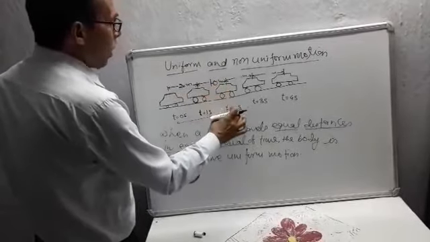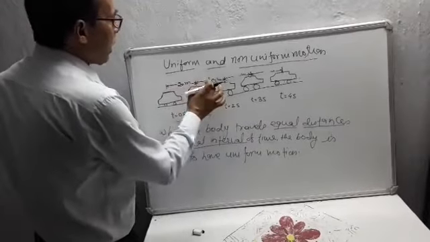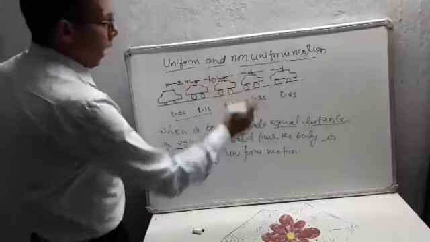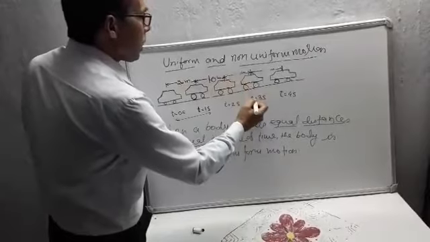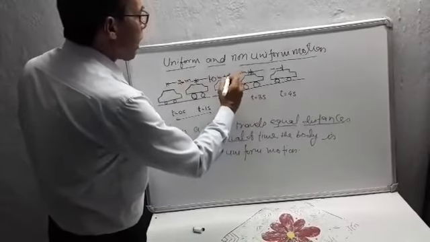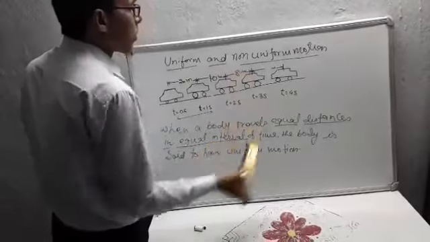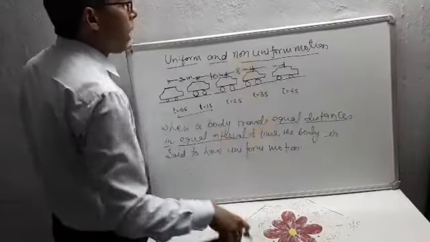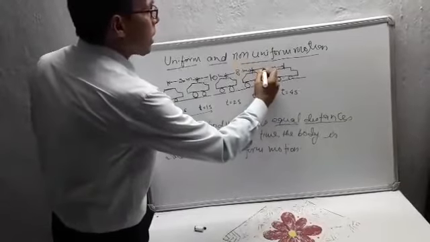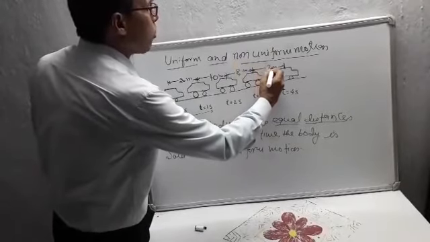That is, at the end of 2 seconds, 20 plus 10, 30 meter. Here, in the third second, it travels only 8 meter. And lastly, it travels only 2 meter.